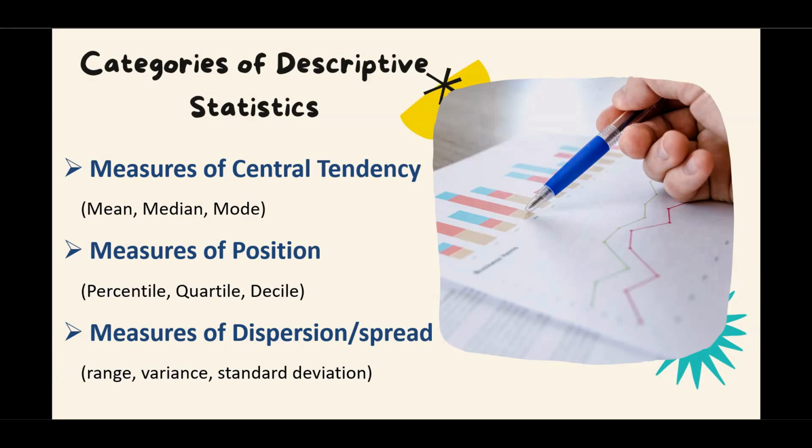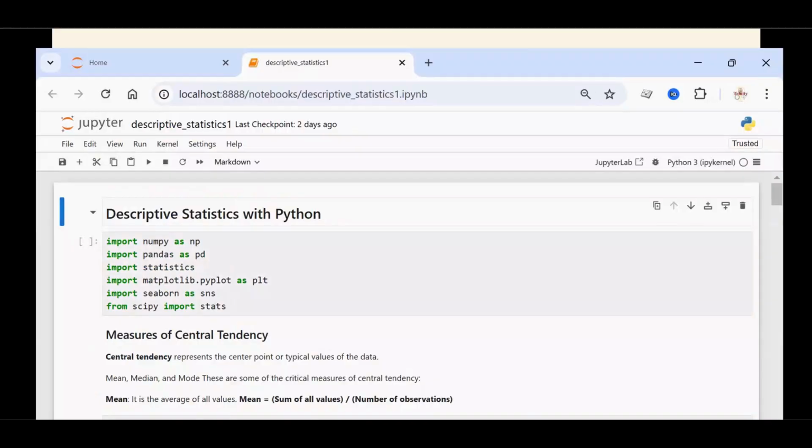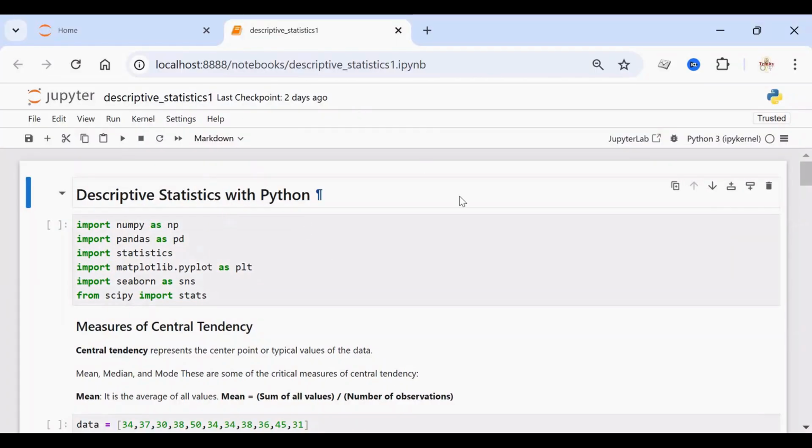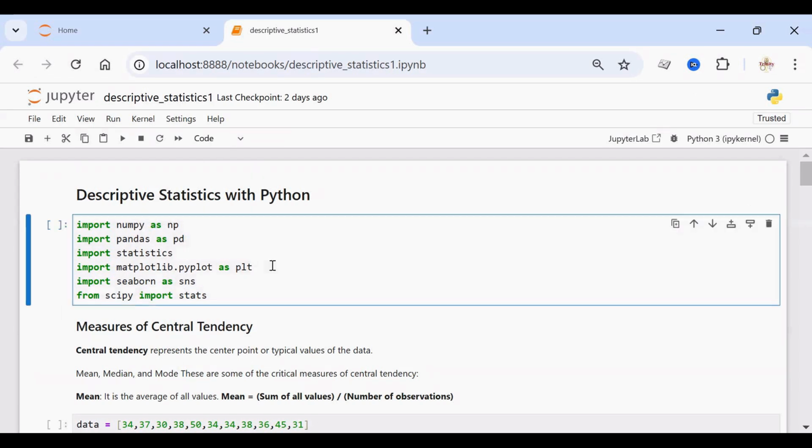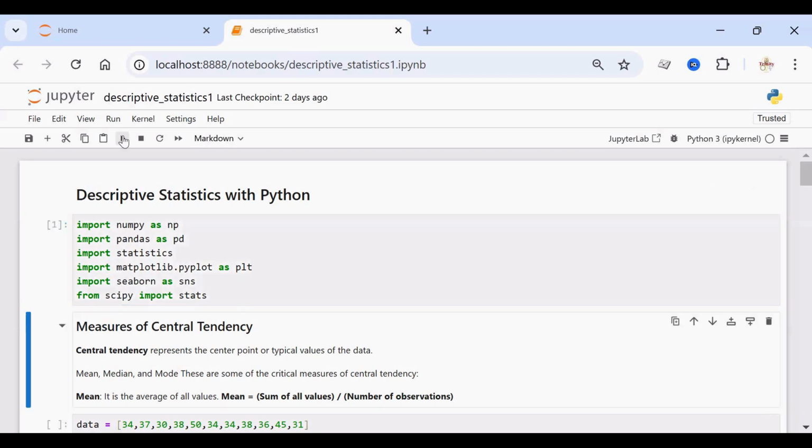This is part 1 of statistics in Python. So in this tutorial, we are going to see only these three measures. So let's start the implementation of statistics in Python. I have opened this Jupyter notebook. So these are the packages to be imported. Before importing, make sure that all these packages are installed in your system: NumPy, Pandas, Statistics, Matplotlib, Seaborn, and SciPy. Okay, execute it. It's executed.